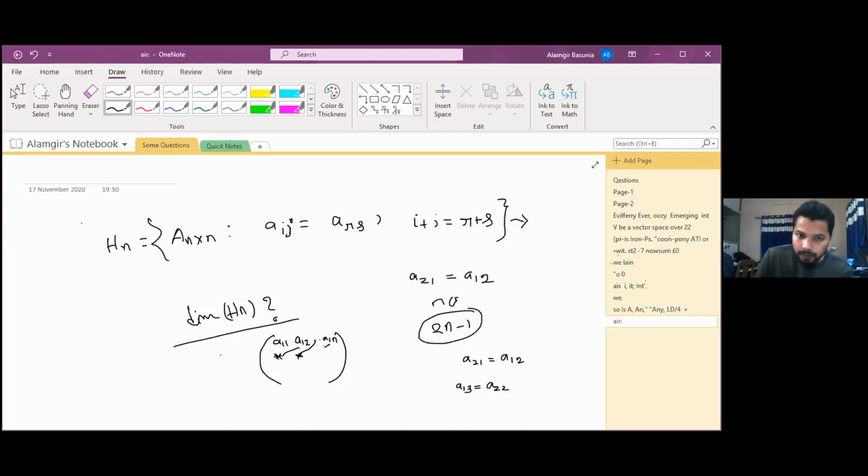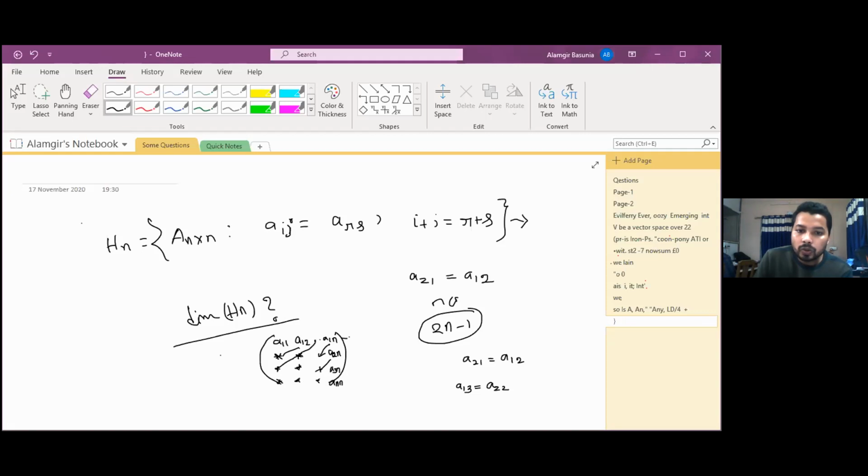In a similar way, only one element from the last column, A2n, we can choose freely. Similarly for the next rows, each element comes from the previous positions, and finally in the last one we get Ann.